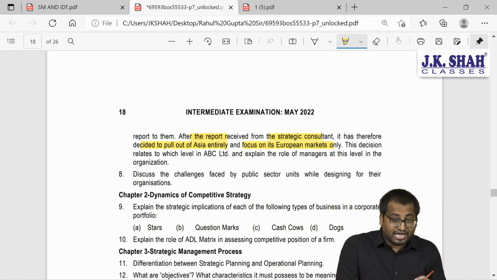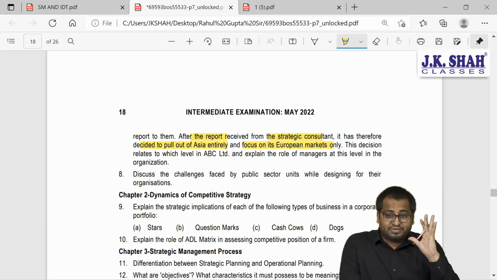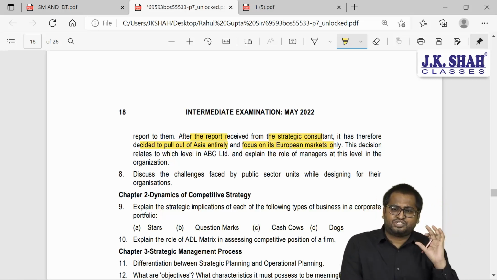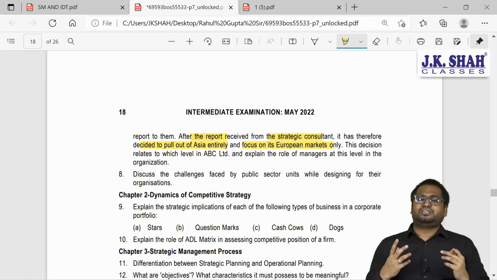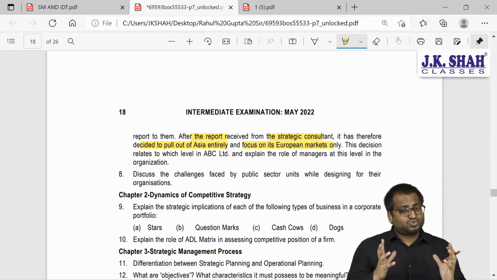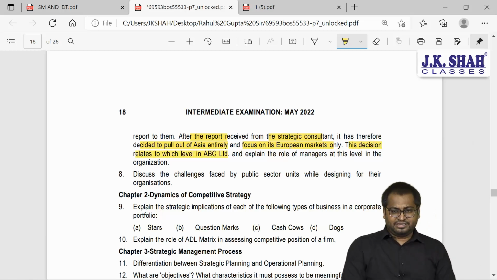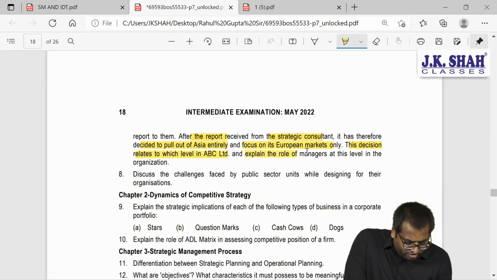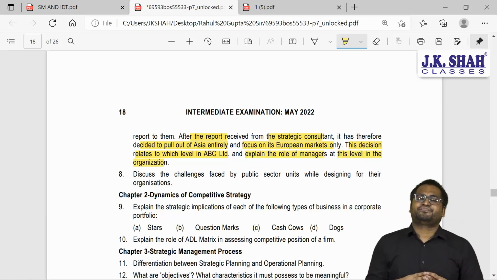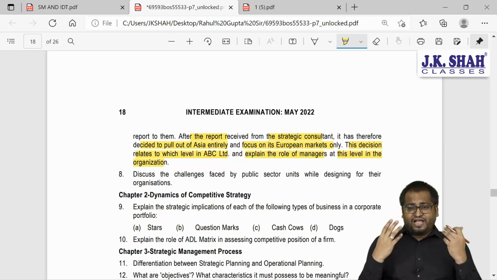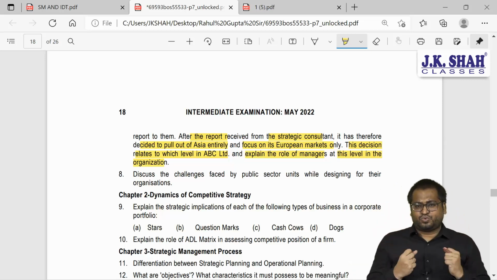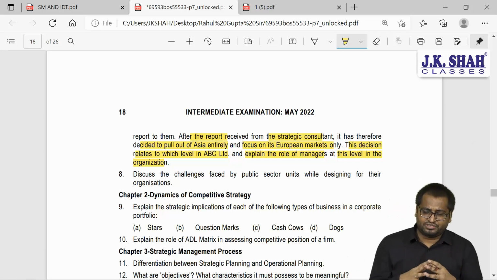Now the question, always remember such kind of a question, read the last two lines of the question carefully. Last two lines, okay? This decision relates to which level in ABC Limited and explain the role of managers at this level in the organization. So if I can just summarize the entire question for you, if you allow me to.